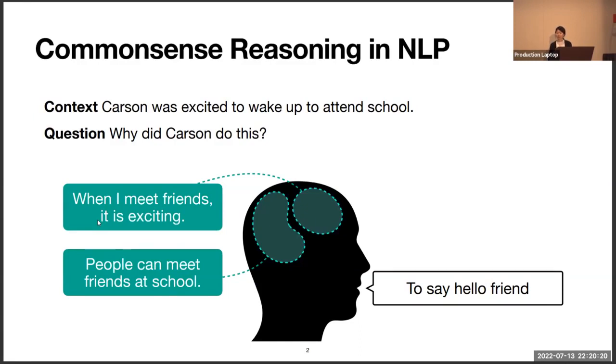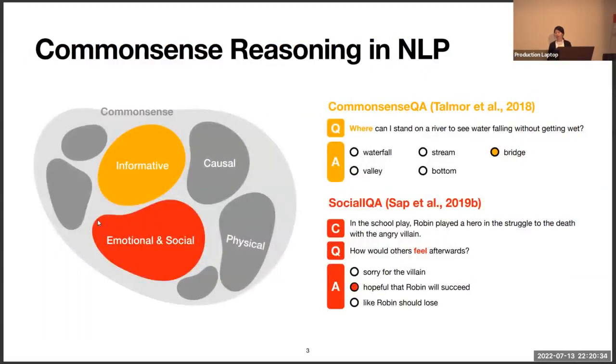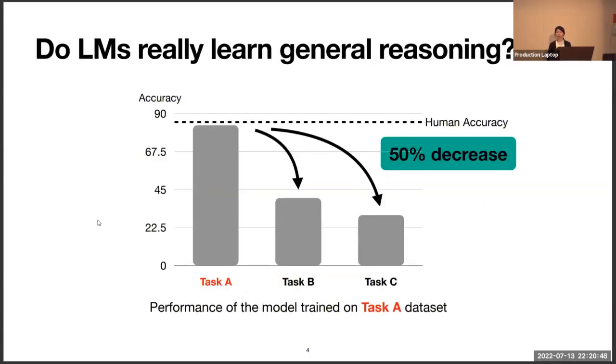Let's start with a simple example. Common sense reasoning is a process using background knowledge, which is not written in the context. As you know, common sense reasoning is a key factor in daily communication, so lots of works have already been carried out. Also, there are various benchmarks that require different types of knowledge, such as CommonsenseQA for informative common sense and SocialIQA for emotional and social common sense.